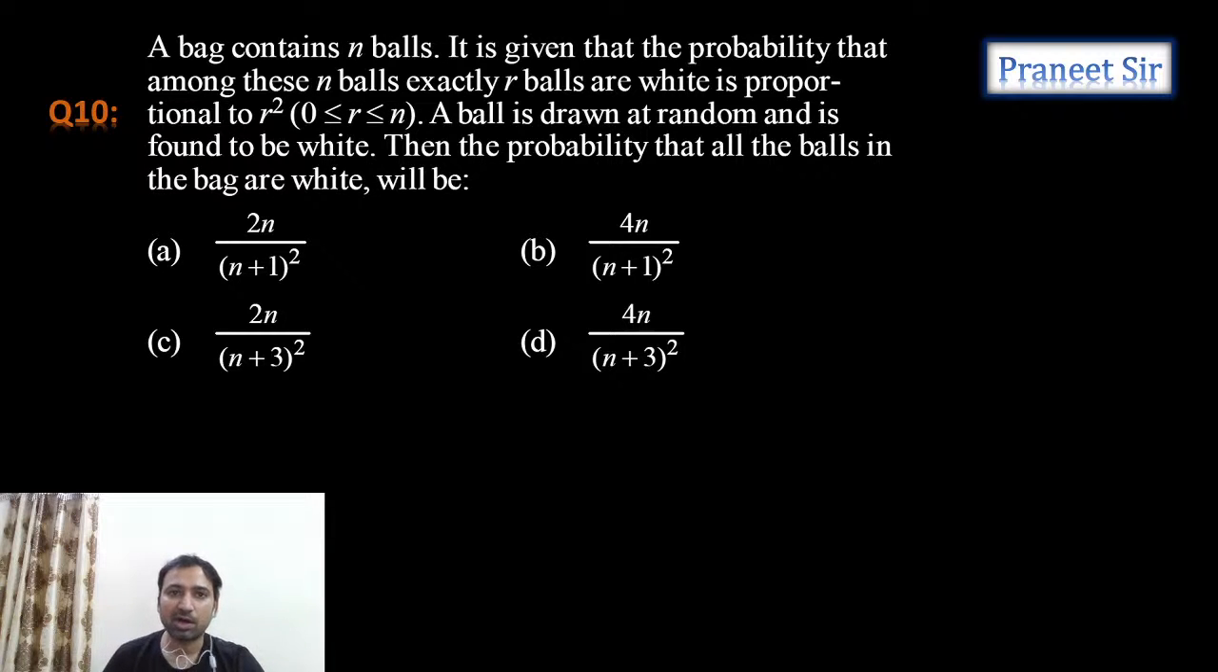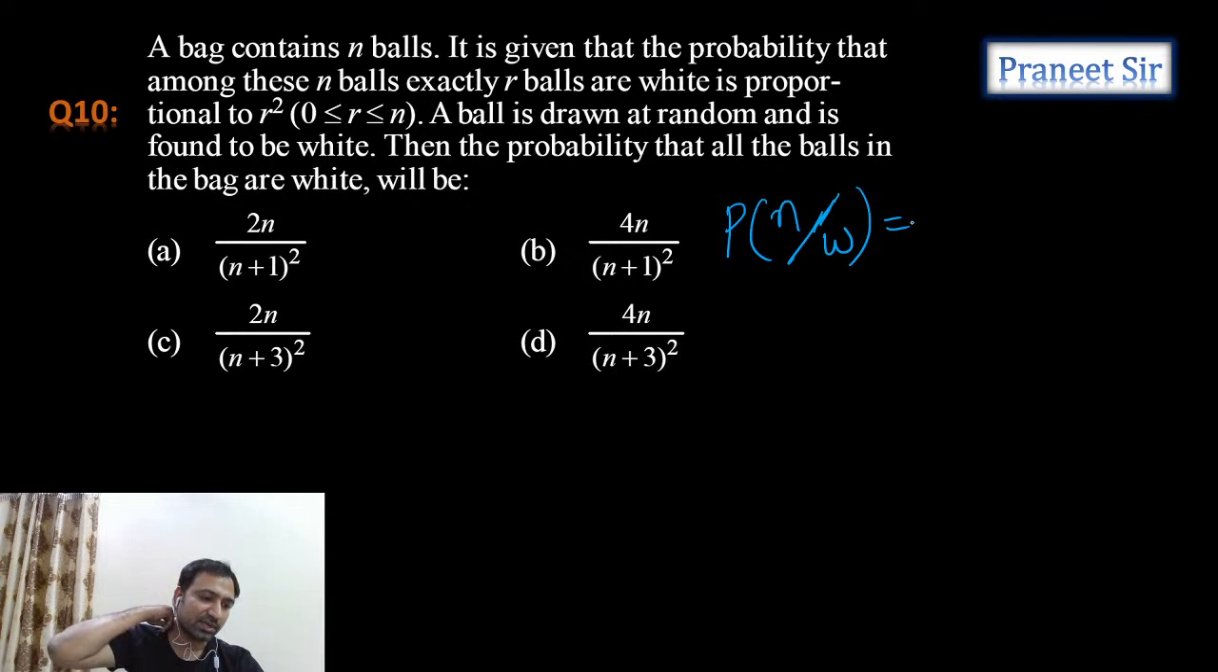Okay, so that means the probability that among n balls, exactly r balls are white is proportional to r square. A ball is drawn at random and it is found to be white, then the probability that all the balls in the bag are white. So that means out of n balls, all balls are white color balls, right? So here we need to use Bayes theorem again. So we know that it is a white color ball and he is saying that all balls are white color balls only. That means out of n balls, all balls are white color balls only.